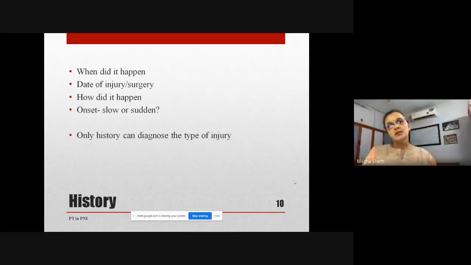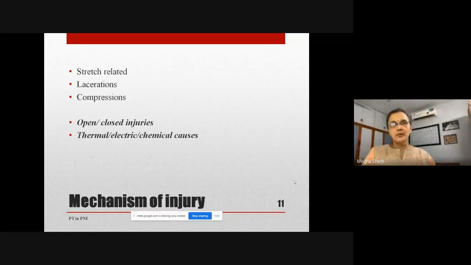Next, you want to know the mechanism of injury, whether it was stretch related. The example is the radial nerve injury that I did discuss, and also brachial plexus injury that takes place. Erb's palsy is a stretch related injury. An example of laceration is the median nerve that is cut at the wrist.